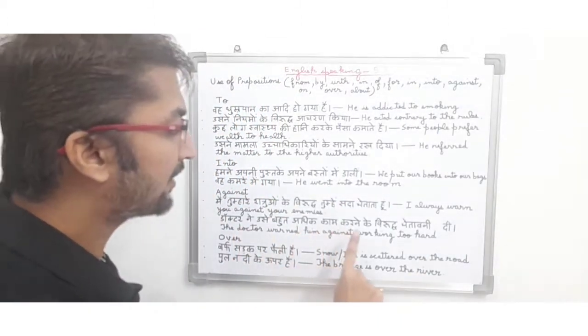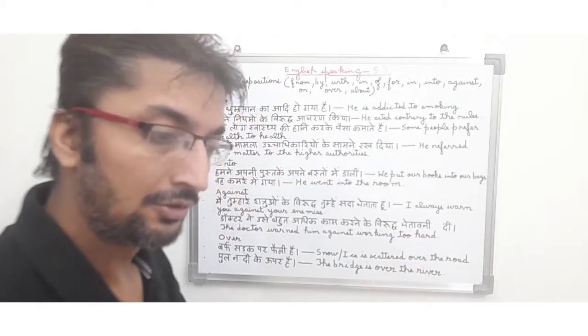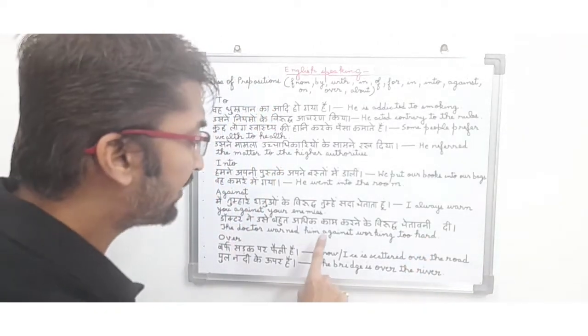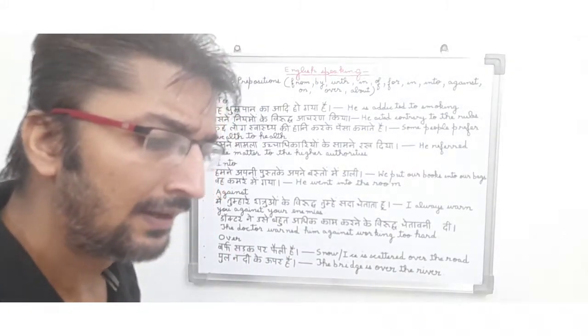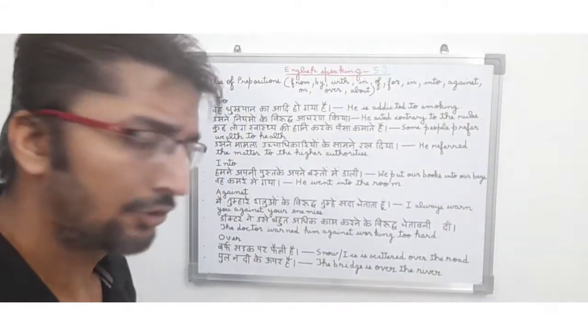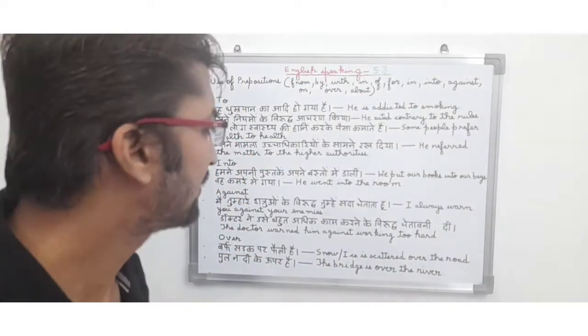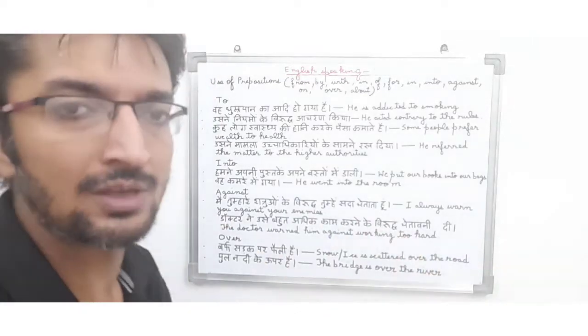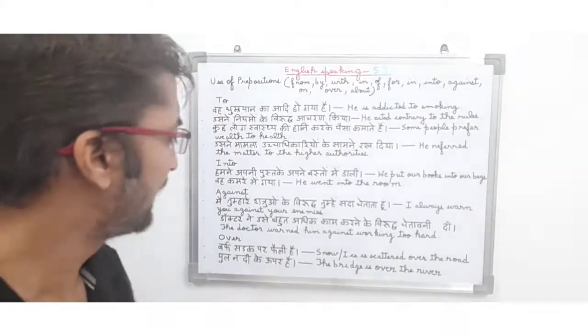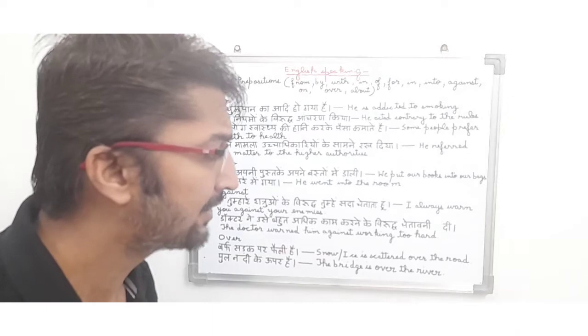डॉक्टर ने उसे बहुत अधिक काम करने के विरुद्ध चेतावनी दी. So in English it means the doctor warned him against working too hard. So in this sentence the person is saying that the doctor जो डॉक्टर थे उन्होंने उसे यह सलाह दी कि उसे अधिक काम नहीं करना चाहिए. मतलब उन्होंने चेतावनी दी कि ज़्यादा काम करोगे तो उसका बैड इफेक्ट पड़ेगा. So in English it means the doctor warned him against working too hard.